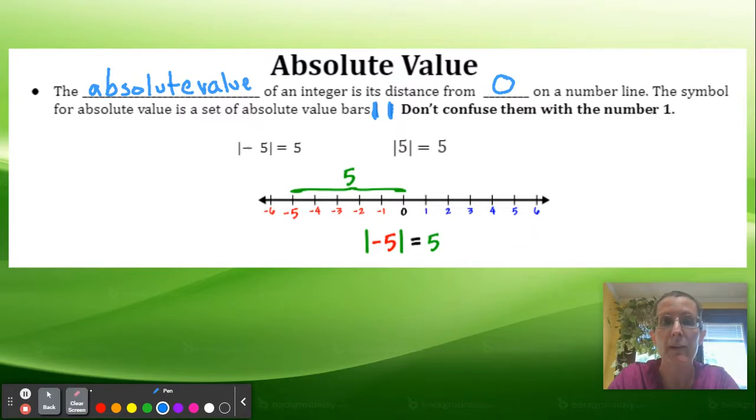So the absolute value of -5: the distance from -5 to 0 on the number line is 5. So the definition is the distance from 0 on the number line. So 5 is the absolute value of -5. +5 is the same thing though, because +5 is also 5 away from 0, just in the positive direction.